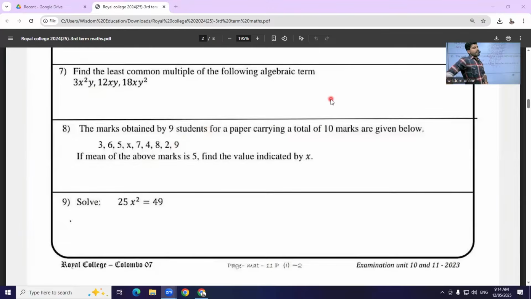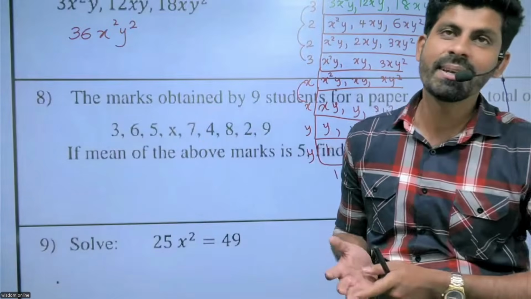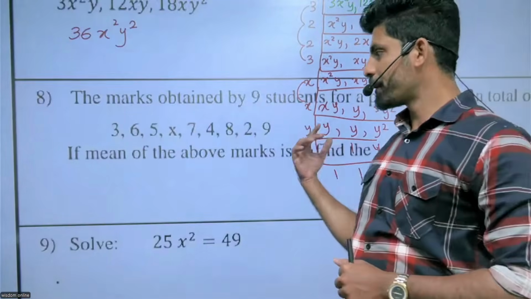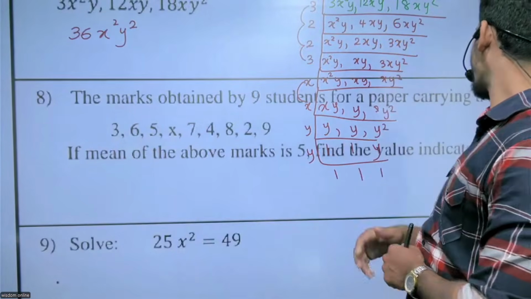Mean of the marks is 5. Find the value indicated by x. What is the meaning of mean? Mean means average. How do we find the average? Total divided by the number of terms. The number of terms is 9.